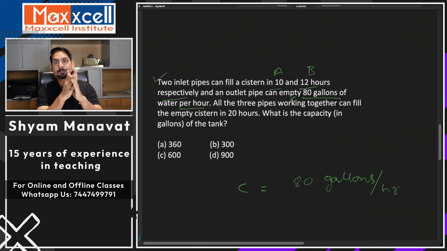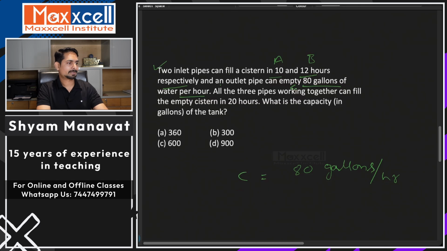We assume work as a number for shortcut, so that we can find the efficiency. But in this case, the outlet pipe efficiency is already given. So can I assume work as some number? No. I hope that's clear to you, right?